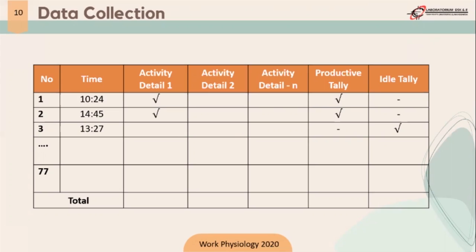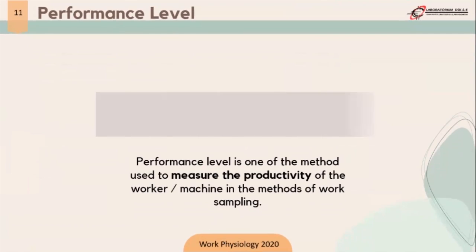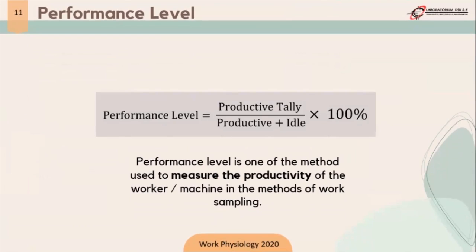After we get the calculation data, next we can get the performance level, and the formula of performance level is productive tally divided by productive plus idle, multiplied by 100%. In this case, performance level is one of the methods used to measure the productivity of workers or machines in the method of work sampling.